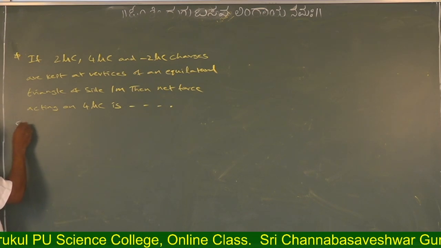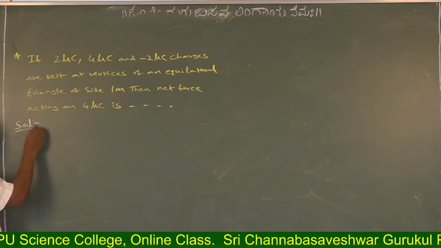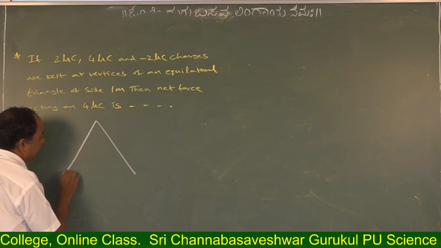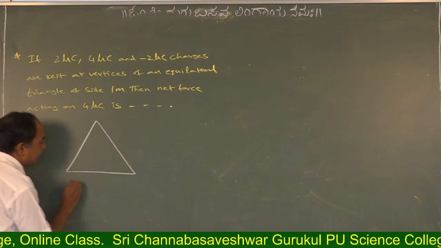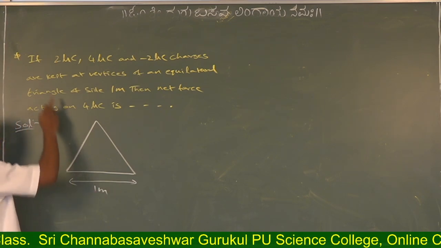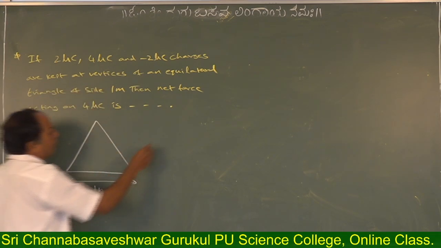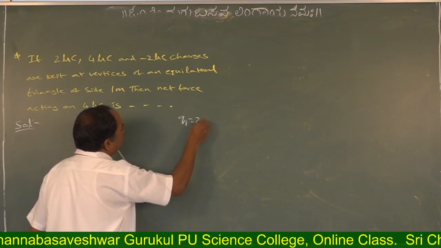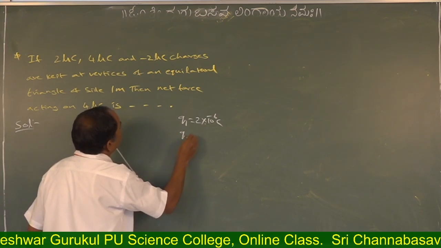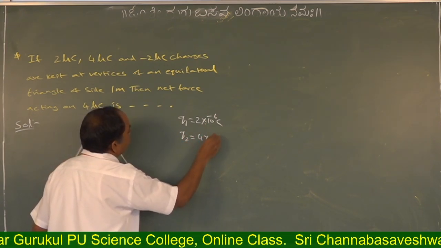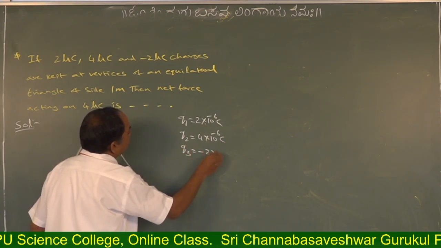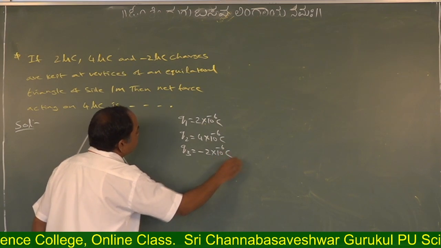Carefully observe, you are able to do it. First, draw an equilateral triangle of side 1 meter. Here 3 charges are there: Q1 is equal to 2 into 10 power minus 6 coulomb, Q2 is equal to 4 into 10 power minus 6 coulomb, and Q3 is equal to minus 2 into 10 power minus 6 coulomb.